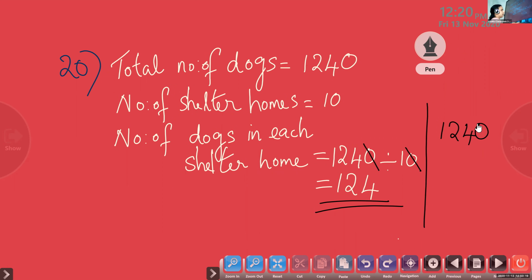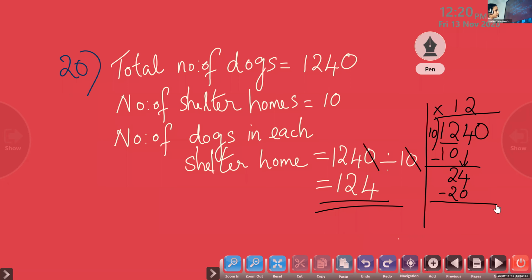So 1240 divided by 10. First 2-digit number, 12 divided by 10. You know 1 times 10. 1 into 10 is 10. So when you subtract, 2 minus 0, 2. Bring down 4, 24. So how many times 10 can be taken from 24? 2 times 10 is 20.